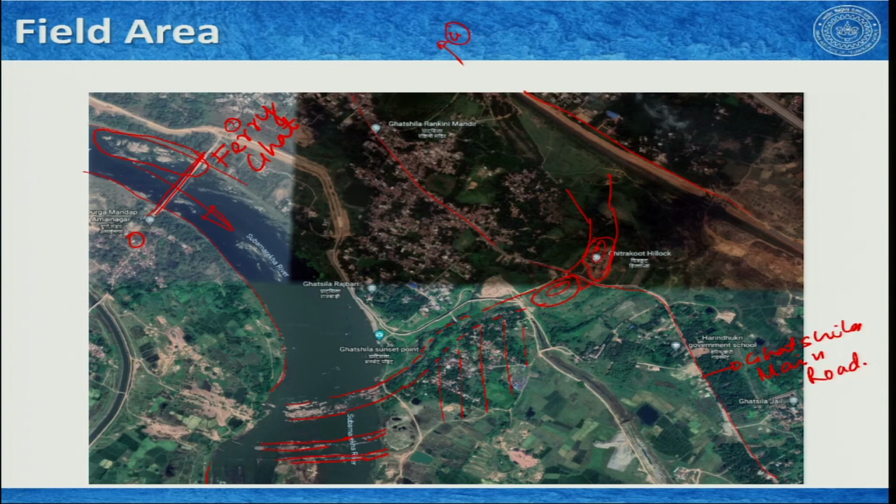In our course, we will refer to this first one. You can also understand that this is much thicker than these two. So, this we will refer to as quartz band 1, this one as quartz band 2, and this one as quartz band 3. Most of our work will be restricted to these three quartz bands and these exposures,